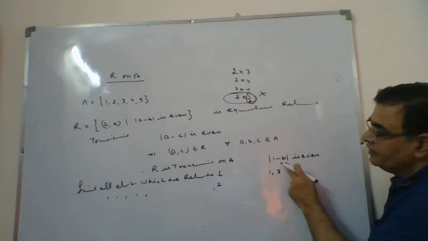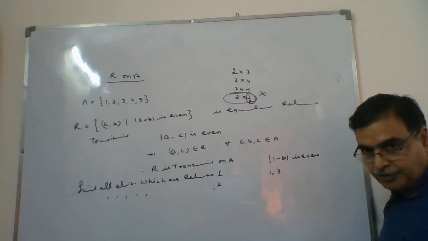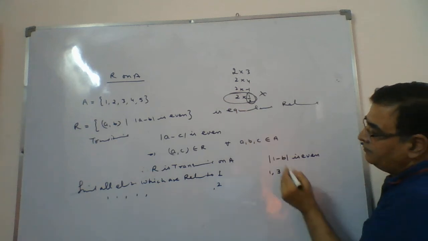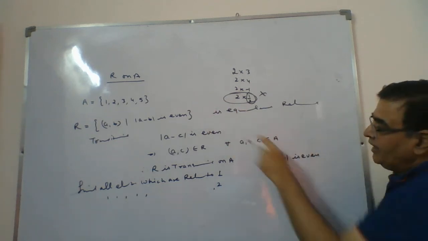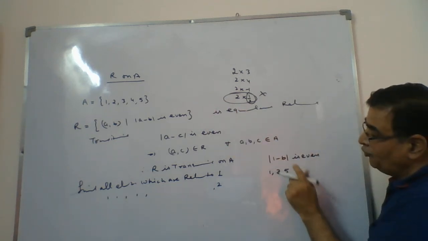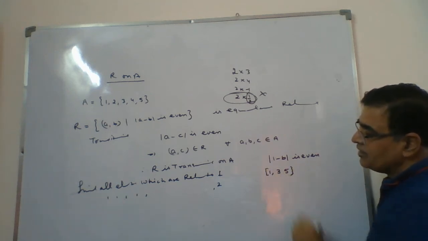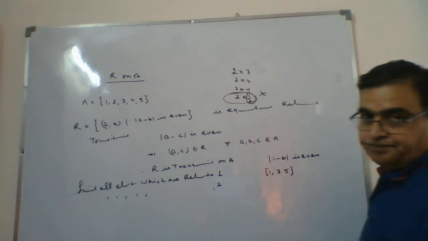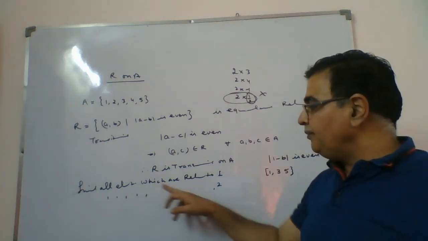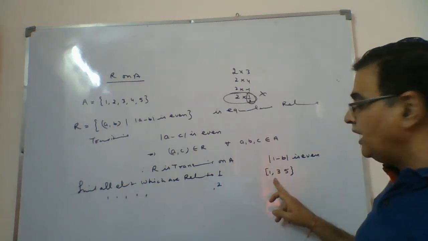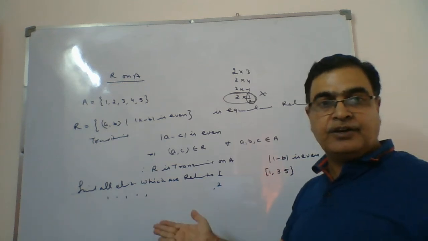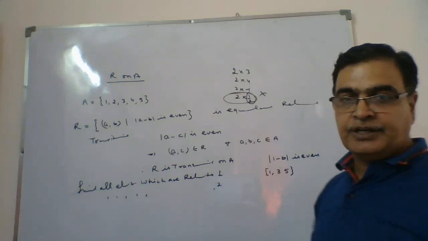Then when you put 3, 1 minus 3 is minus 2, an even number. Then 5, 1 minus 5 comes out to be minus 4. Yes, so 1, 3, 5 are the elements which are related with 1. 1 itself will relate, 3 will relate, 5 will relate.